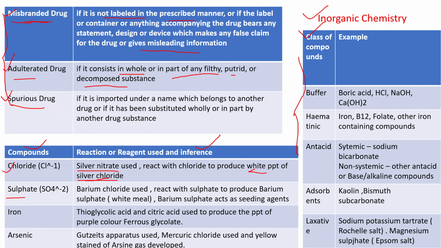In sulfate, we have to use a reagent like barium chloride. This barium chloride will react with the sulfate to produce barium sulfate. This barium sulfate is known as white meal, and it is used as a sieving agent. So this much you have to remember.